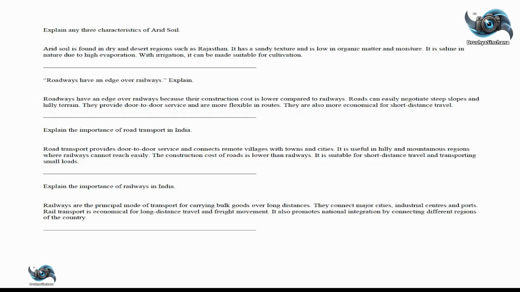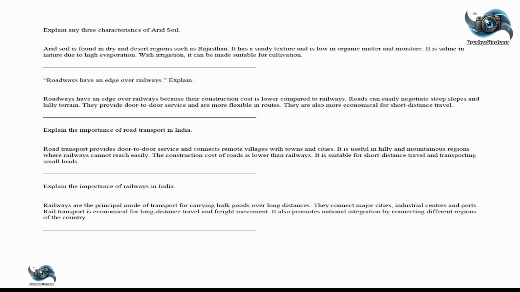Explain any 3 characteristics of arid soil. Arid soil is found in dry and desert regions such as Rajasthan. It has a sandy texture and is low in organic matter and moisture. It is saline in nature due to high evaporation. With irrigation, it can be made suitable for cultivation.